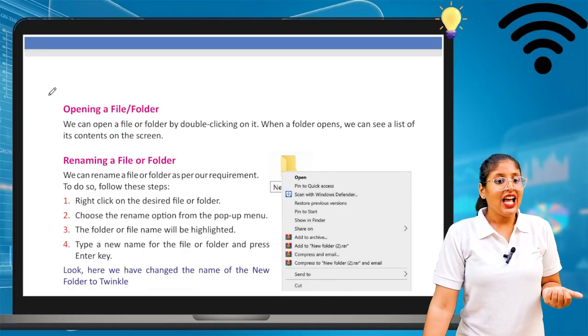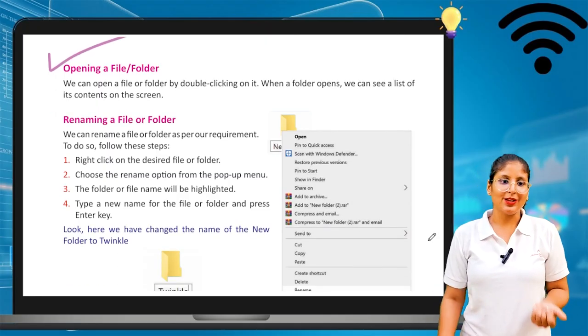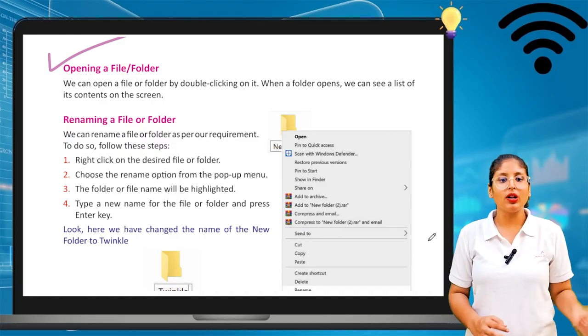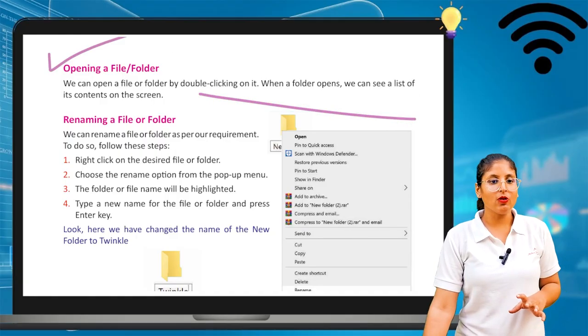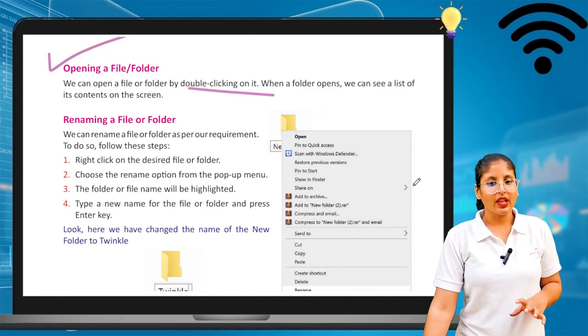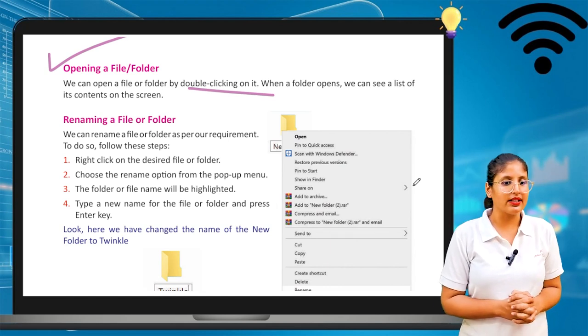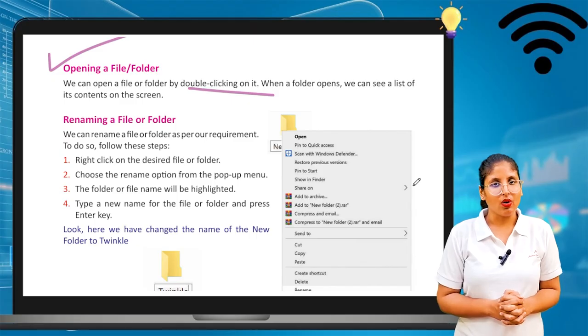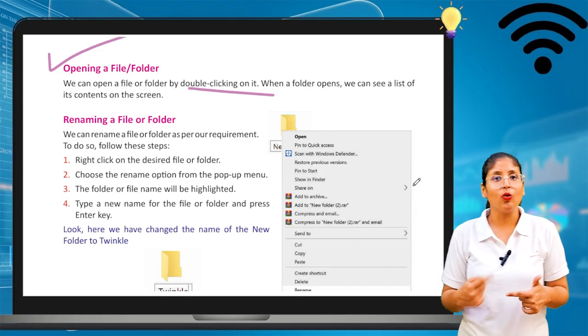Okay. So opening a file and folder, how we can open it? Let's see. We can open a file or a folder by double clicking on it. When our folder opens, we can see a list of its contents on the screen. Okay. So this is how we can open a file or folder.